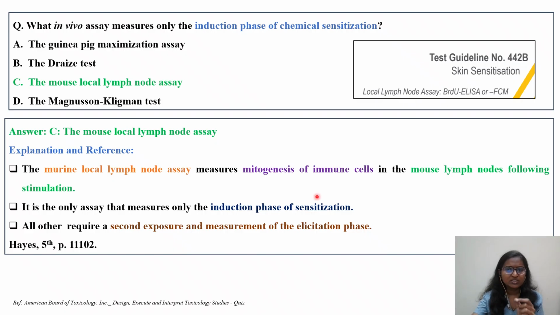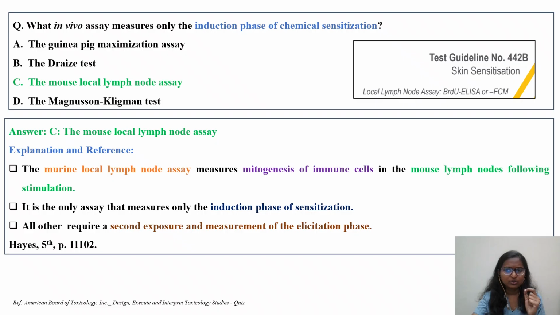Along with this explanation given by the ABT, I would also request you to go through Hayes, 5th edition. I went back and checked the page number, and there is some error in the page number given by this document from the ABT. But you can use key terms like local lymph node assay. If you have the Hayes Principles of Toxicology textbook, I have the 7th edition and couldn't trace it, so you can go back and check.